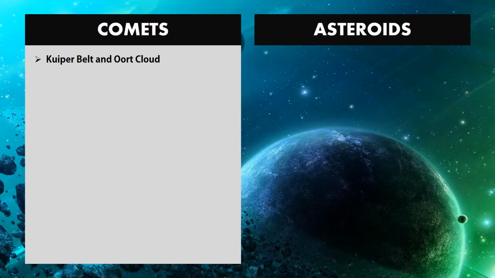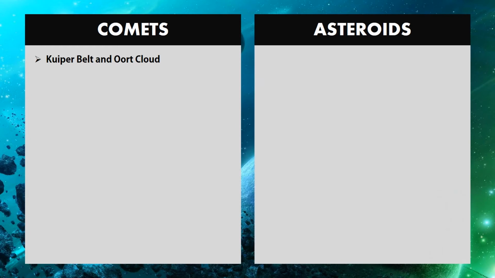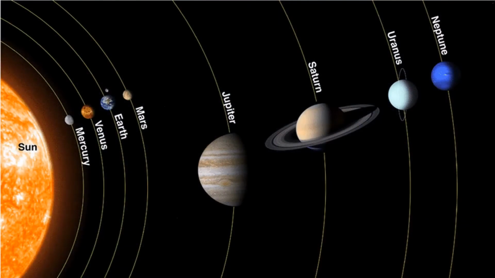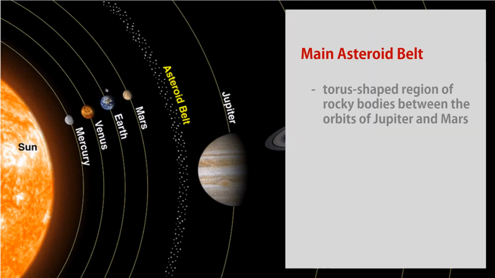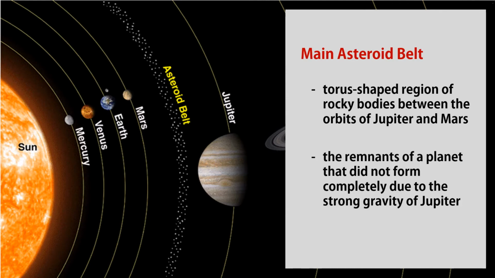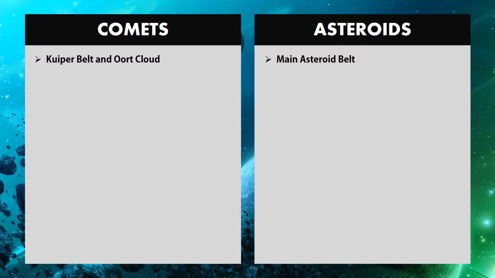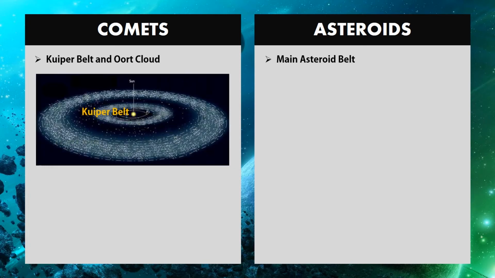On the other hand, the origin of most asteroids is main asteroid belt. In the solar system, the main asteroid belt is a torus-shaped region of rocky bodies between the orbits of Jupiter and Mars. This belt is theorized by the scientists to be the remnants of a planet that did not form completely due to the strong gravity of Jupiter. Again, the origin of comets are Kuiper Belt and Oort Cloud, while the asteroids is main asteroid belt.